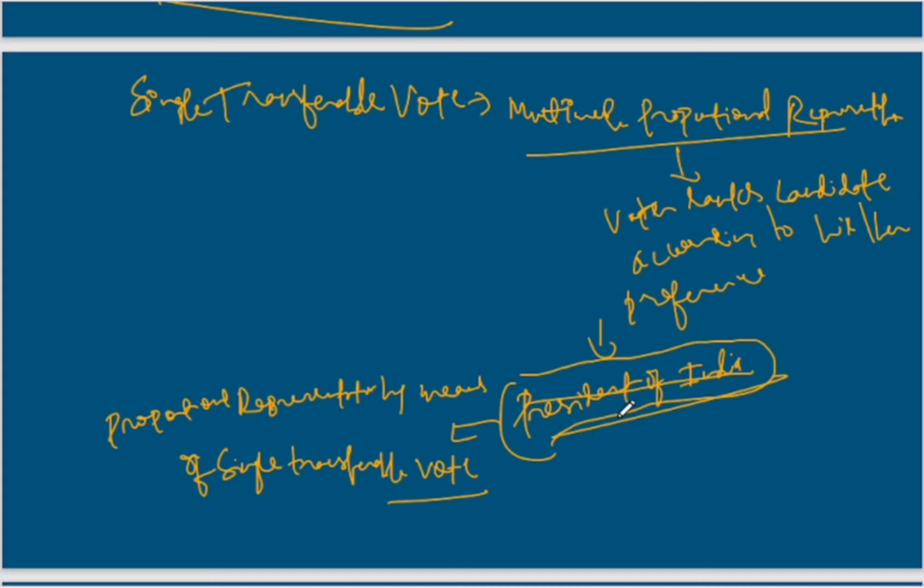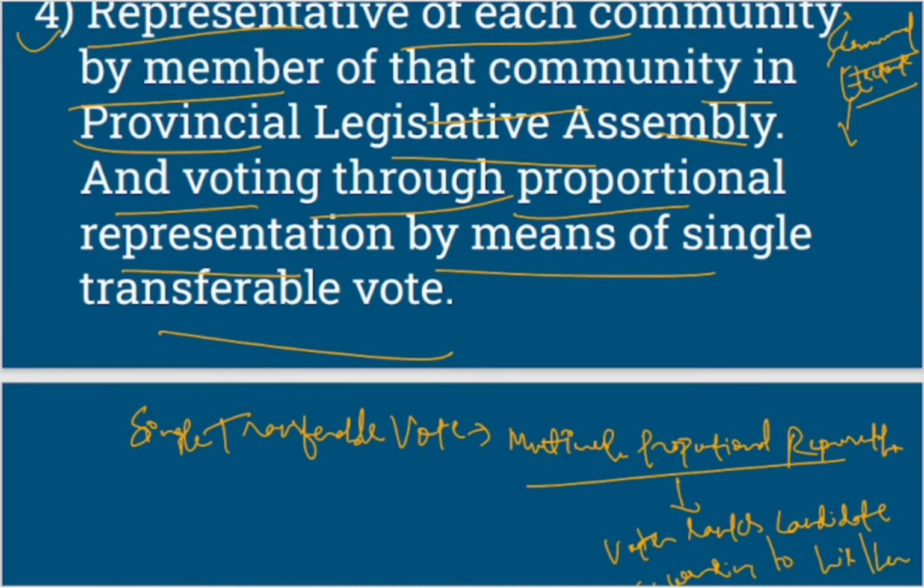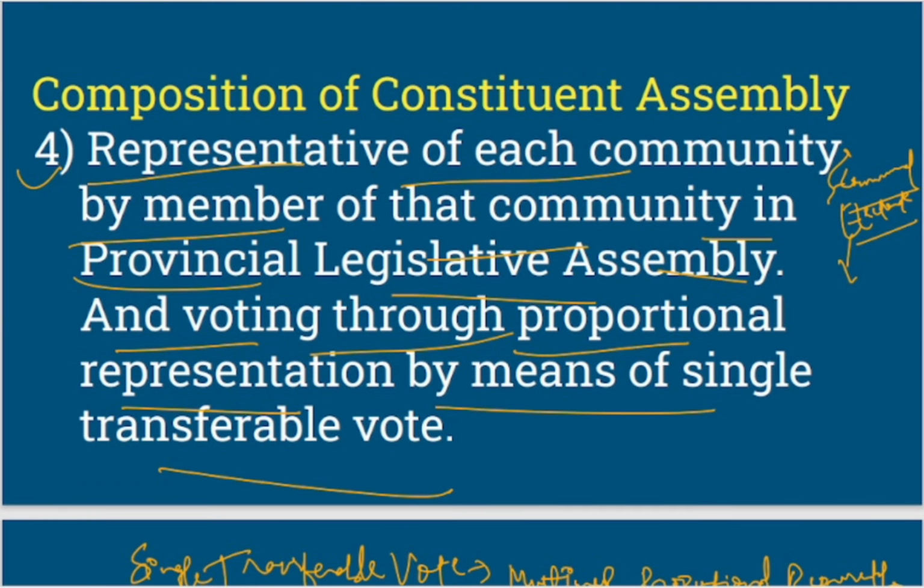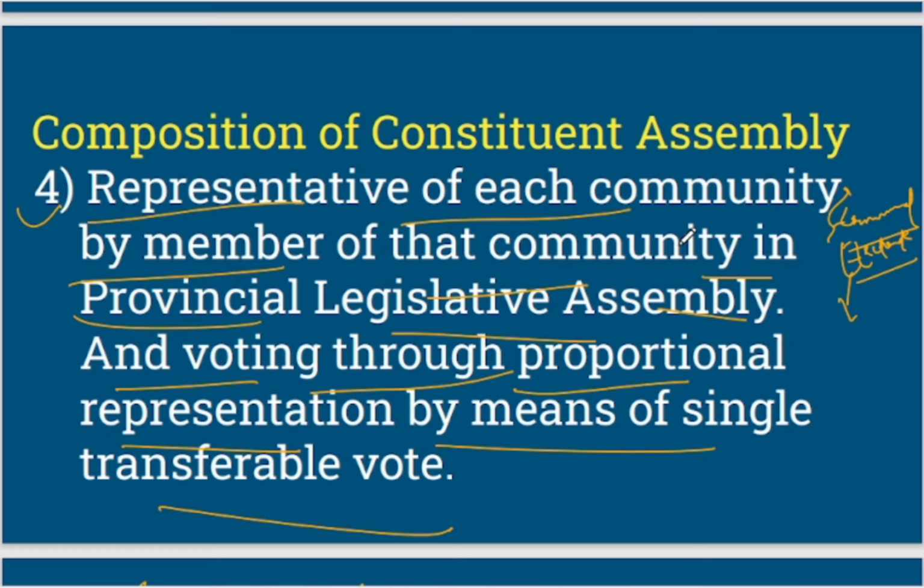President of India is not directly elected, and this process is an indirect method to elect, right? So the President of India is elected through an indirect method, and what is that method? It is proportional representation by means of single transferable vote, while the Prime Minister of India gets elected through direct method, right? So this was important to know.